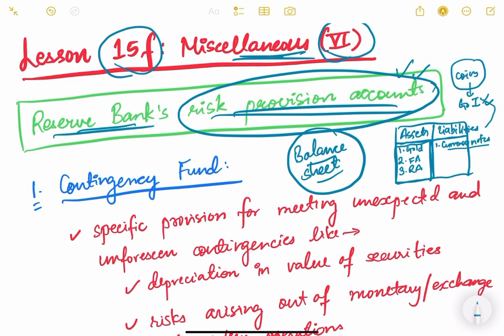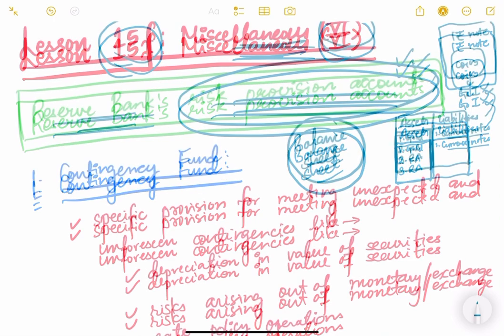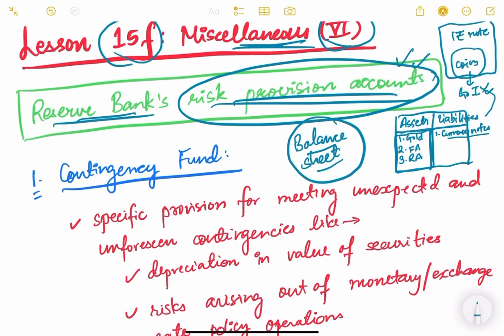So coins and the 1 rupee note, these two things are minted by the government of India and not the RBI. They only give it to RBI to circulate it in the economy, and therefore it is not the liability of RBI. So for accounting purposes, this 1 rupee note and coins are put into the asset side of RBI. They are not put into the liability side. Just try to remember this.